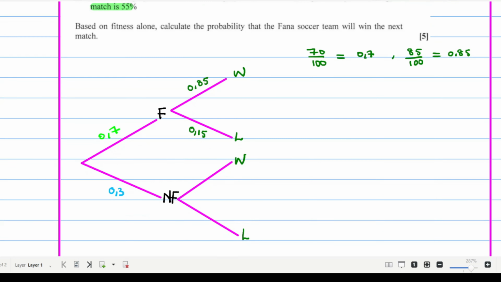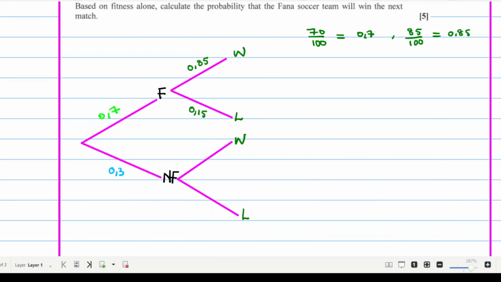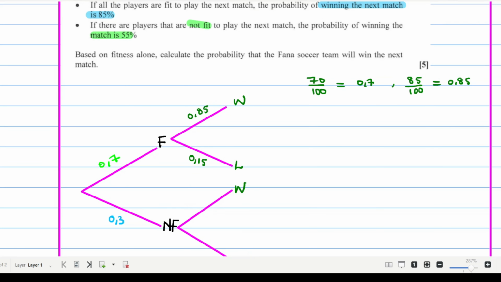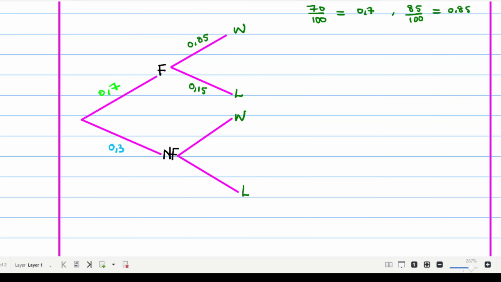Once again, if there are players that are not fit to play the next match, the probability of winning the match is 55%, which becomes 0.55 in decimals.